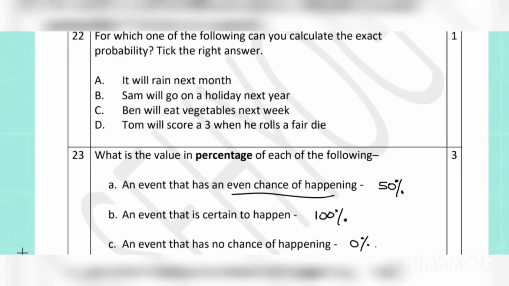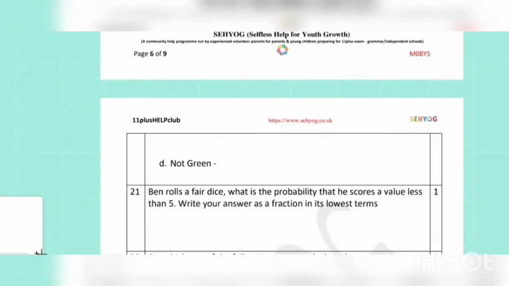So, for A, we don't know the month, we cannot calculate. B, we cannot calculate, we don't know the year. So, this way only D is the correct answer. In question number 21, Ben rolls a fair dice. What is the probability that he scores a value less than 5?